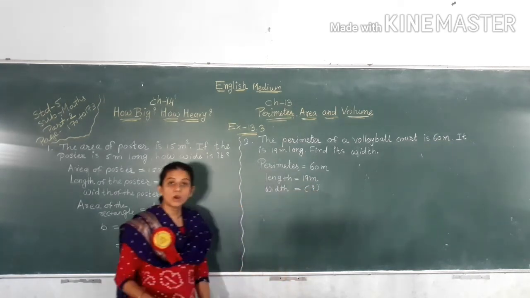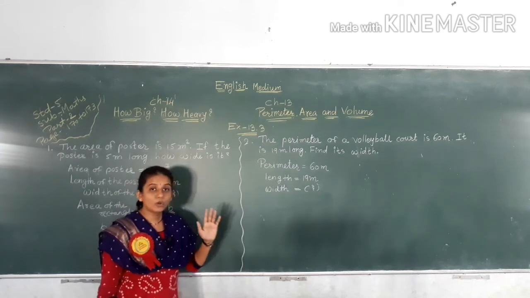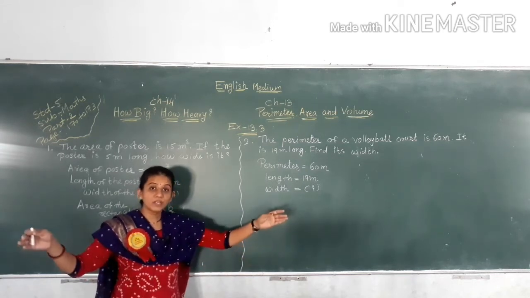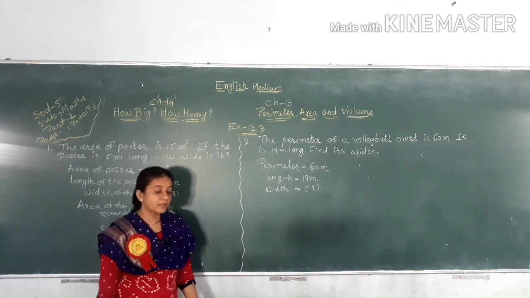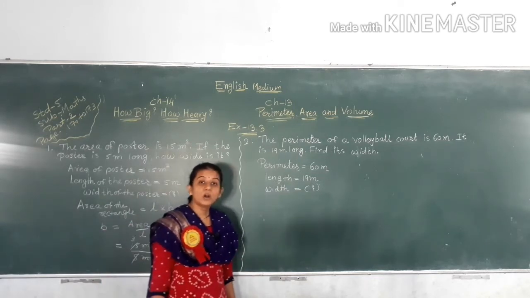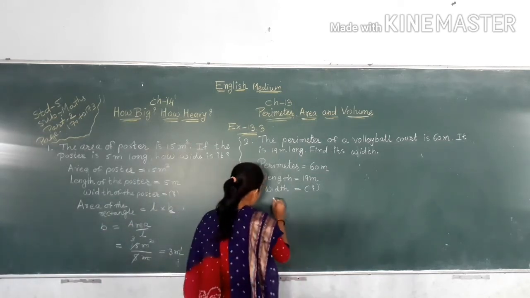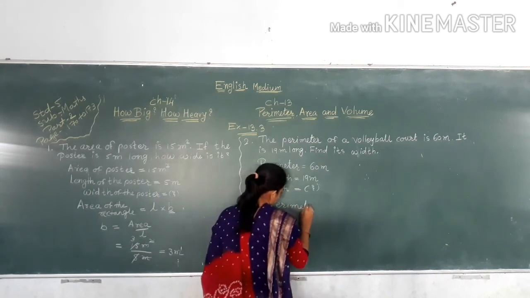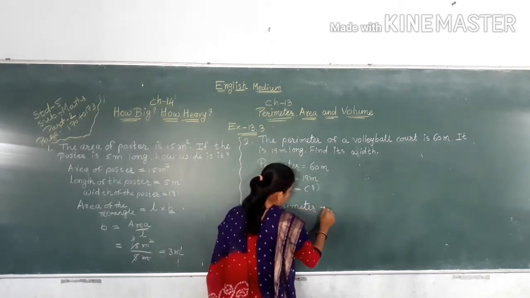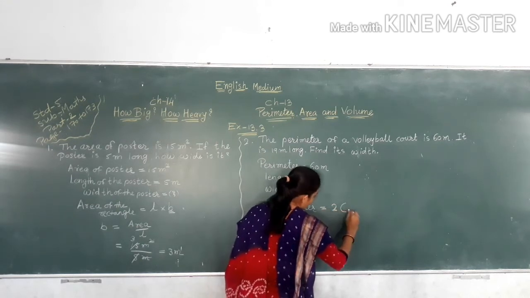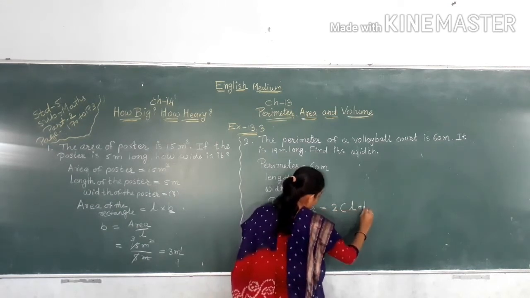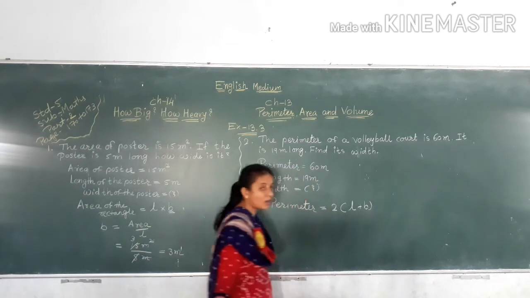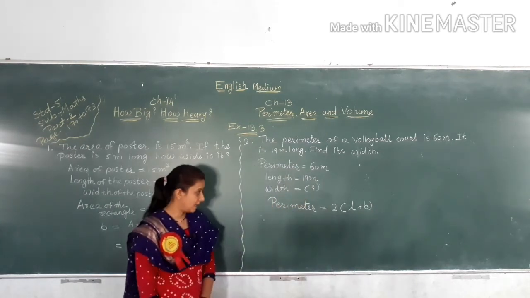Now perimeter of a rectangle. Volleyball court is which shape there? Rectangle shape is there. So perimeter of rectangle is equal to 2 multiply L plus B. This is the formula of perimeter of rectangle.